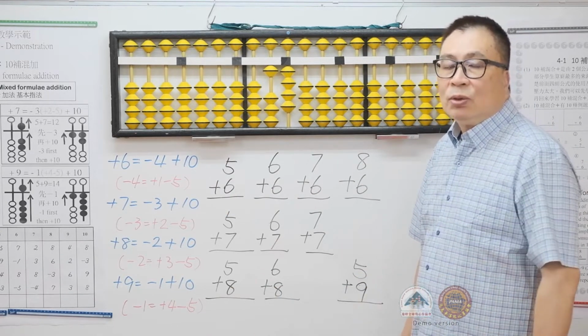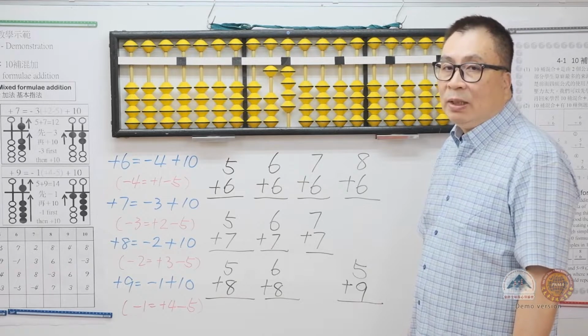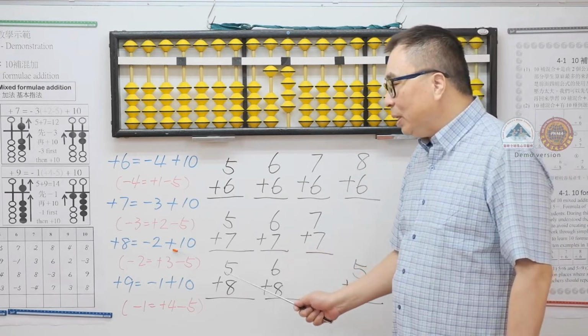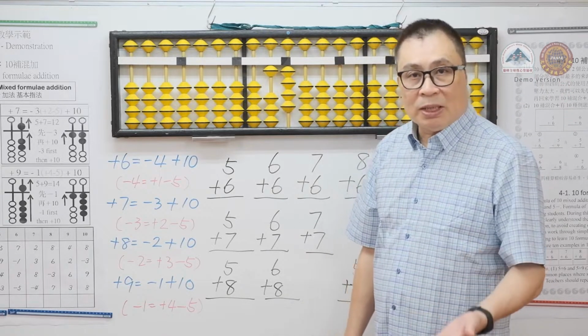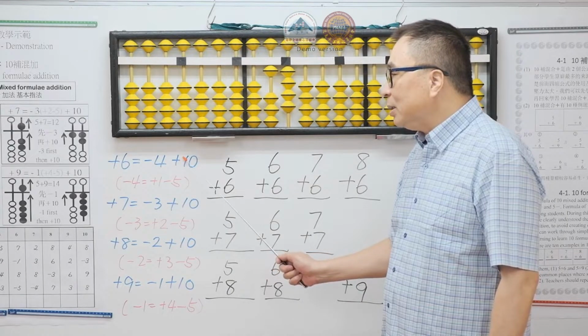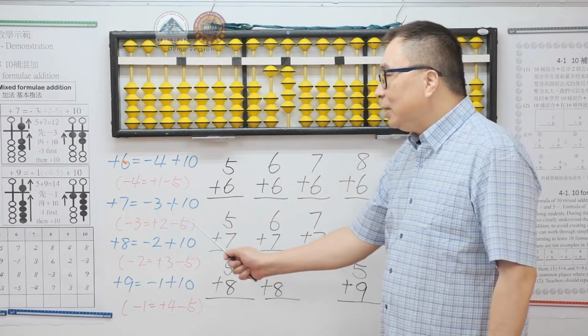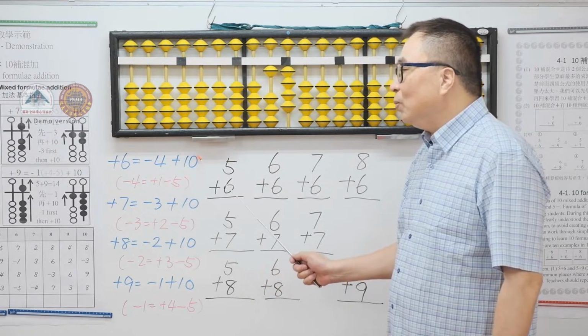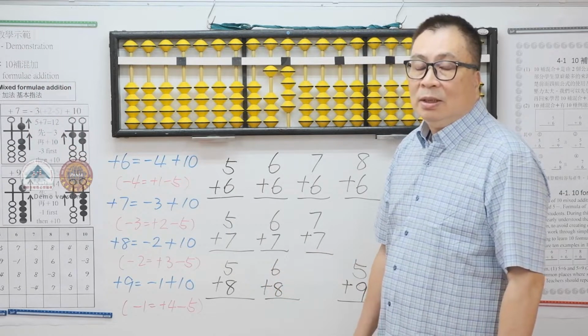You might ask if the students need to memorize these formulas. If yes, how should they memorize them? Is it plus 6 equals minus 4 plus 10, or plus 6 equals plus 1 minus 5 plus 10? In my opinion, both are quite difficult.